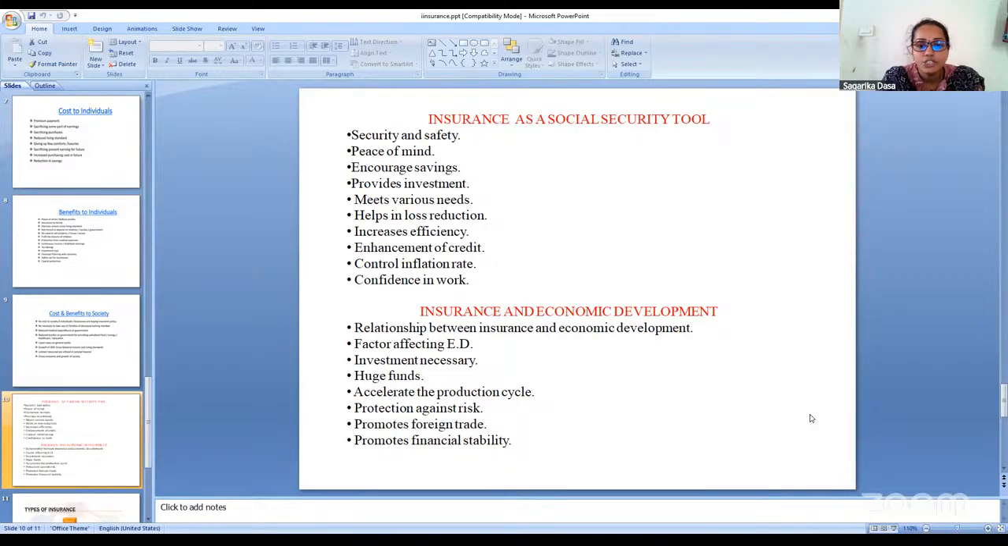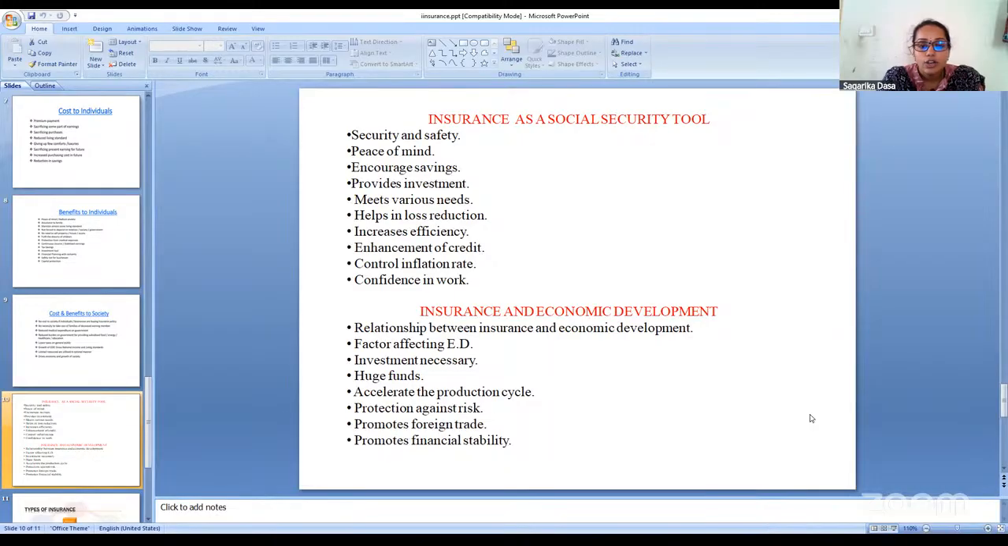Then we have insurance and economic development. Economically, a nation will be developed with insurance because there is a relationship between insurance and economic development, because ultimately insurance companies are reducing the burden on the government. Hence, the development will be done economically. Hence, insurance acts as an economic development tool.